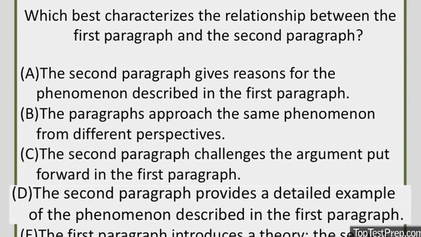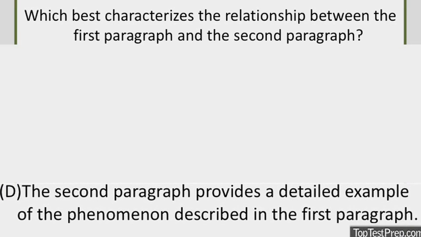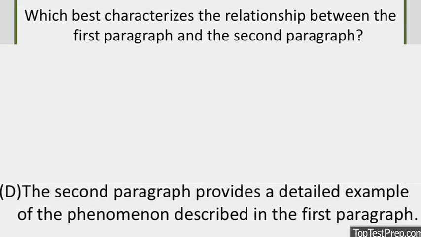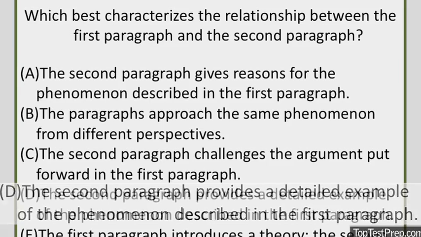D. The second paragraph provides a detailed example of the phenomenon described in the first paragraph. D looks like a winner here. We have the second paragraph coming in and explaining the circumstances of the study, explaining the outcome. So D looks right, but to be safe, let's check out E.